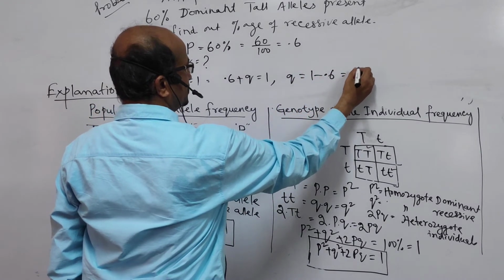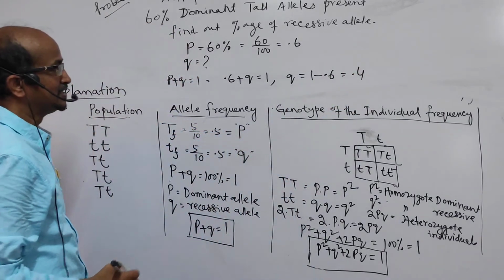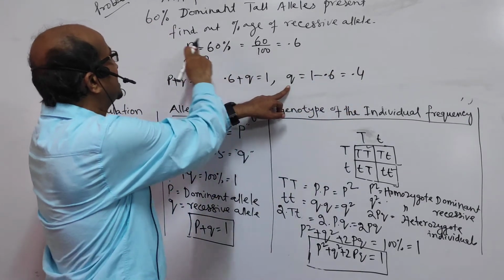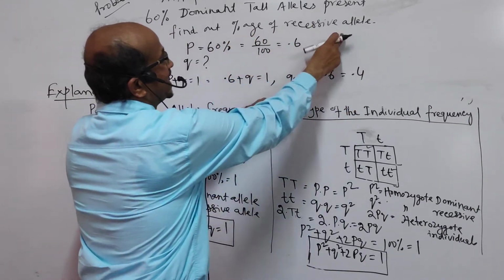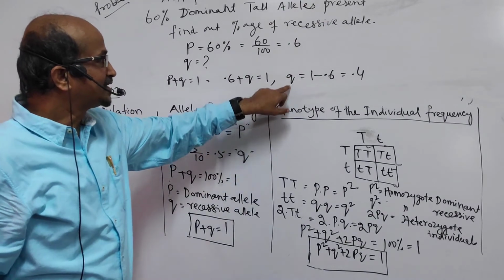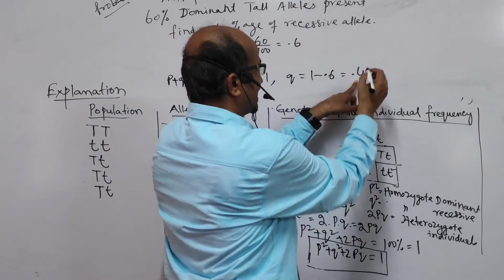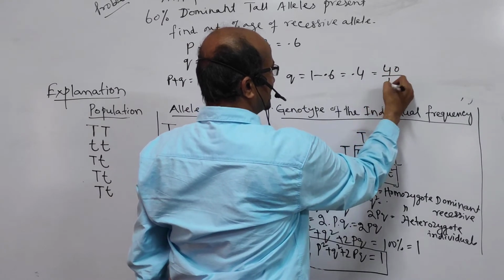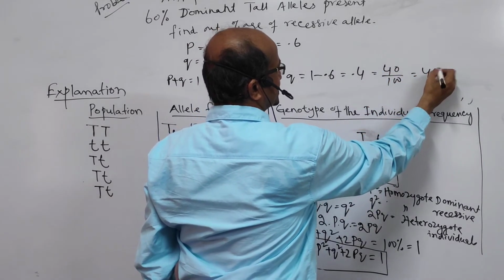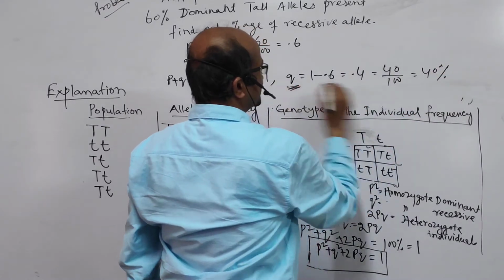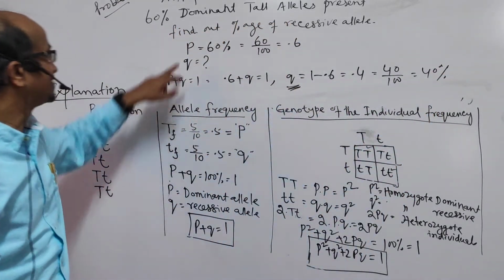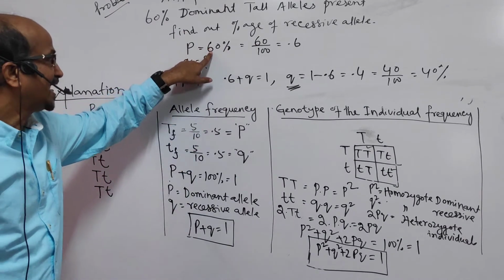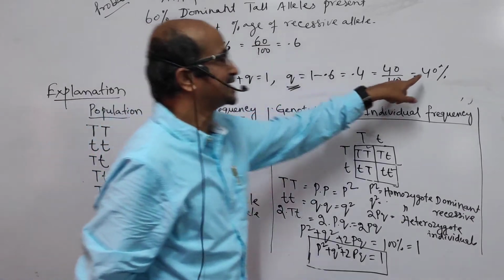That is equal to 0.4, isn't it? Right? So q is 0.4. Then he is asking, find out the percentage of recessive allele in that population. If q is 0.4, then 0.4 means what? That is 40 by 100, so that is equal to 40%. So there are 40% recessive alleles, so 60% dominant allele and 40% recessive allele.